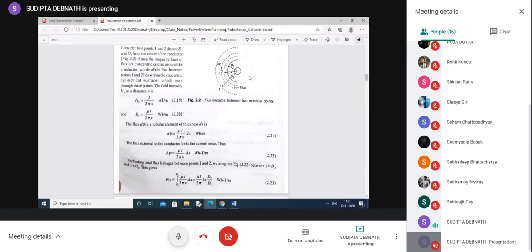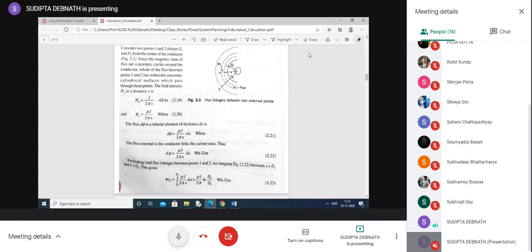But here we are considering the point inside the conductor. Inside the conductor, we cannot consider the whole conductor, so we cannot multiply by 1, because it is only a part of the conductor.